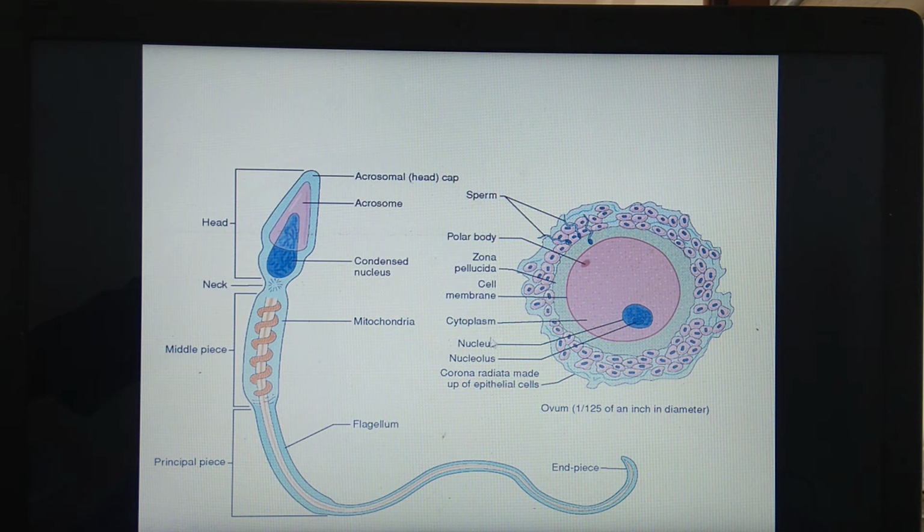You can see the layer of zona pellucida here. This zona pellucida has fertilizin receptor proteins. Remember that. This is the zona pellucida. It consists of fertilizin receptor proteins like ZP3 and ZP2. The fertilizin can bind to a specific acid protein which is called anti-fertilizin. That means this zona pellucida consists of fertilizin binding proteins.